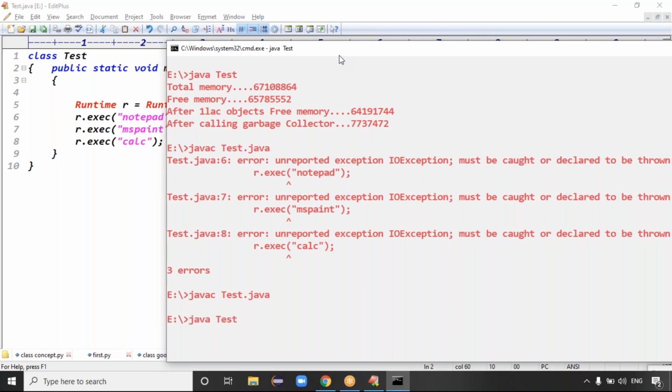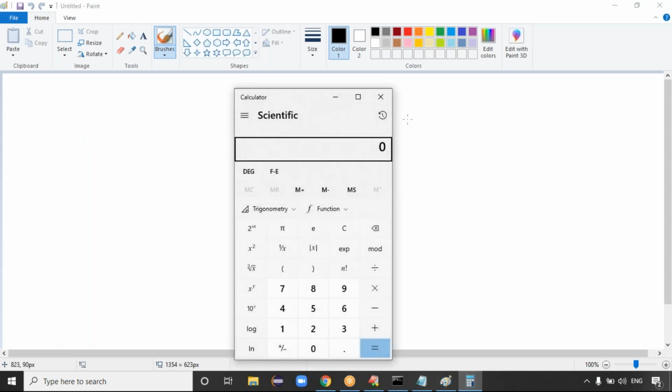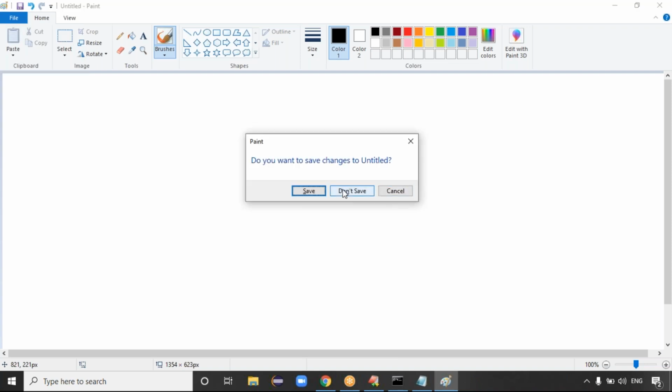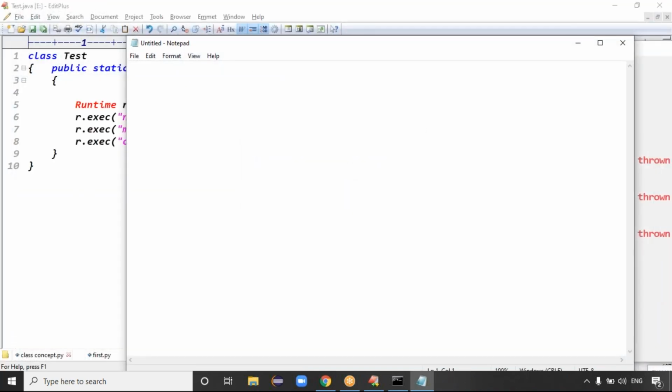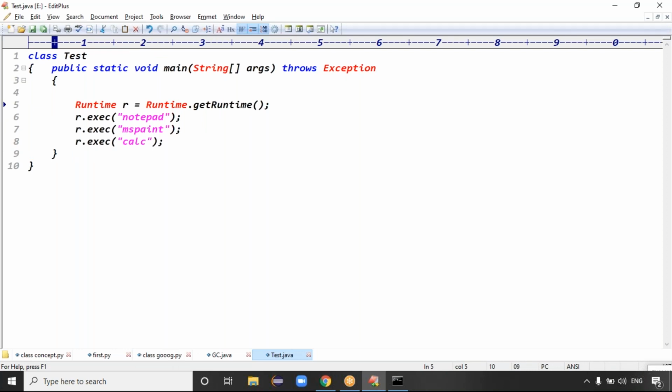The Java class is called Test class. See guys, Notepad is opened first, next MS Paint is opened, then calculator is opened. The calculator is already opened here. While doing an application, if you want to open resources like Notepad, MS Paint, calculator, then you can use the Runtime class: Runtime r = Runtime.getRuntime, exec command, right?